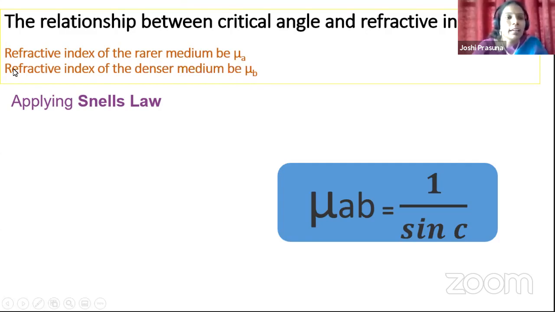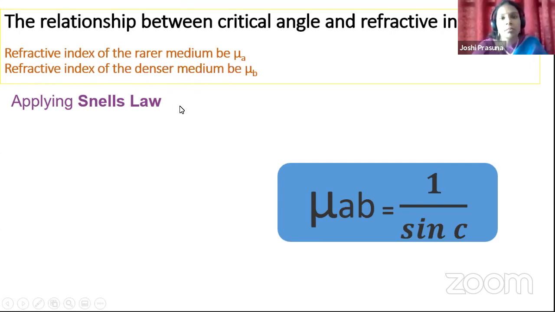So here what is the refractive index of the rarer medium? Rarer medium is the second medium, children. Remember carefully. Listen carefully. So refractive index of the rarer medium is taken as mu A. Refractive index of the denser medium is taken as mu B.